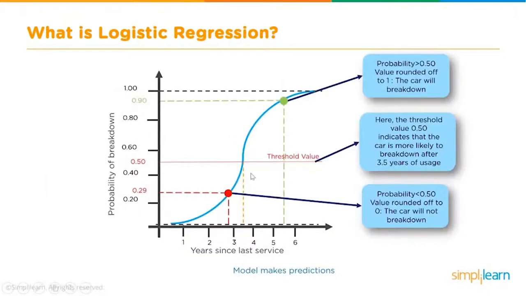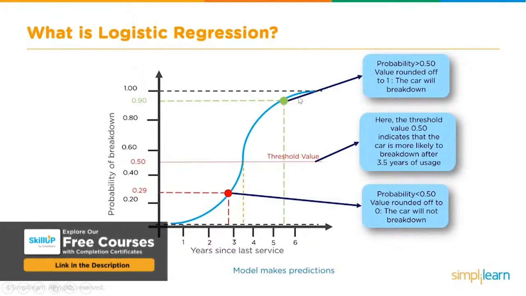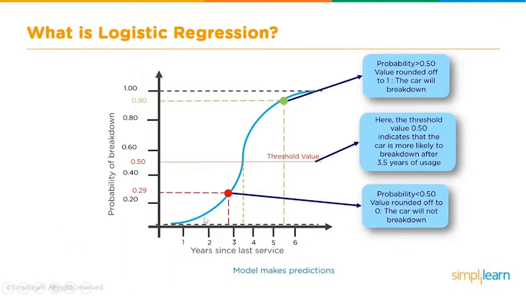Let me explain a little bit how exactly we are going to determine the class, the outcome rather. For a logistic regression curve, a threshold has to be set, because this is a probability calculation. Remember, this is a probability calculation and the probability itself will not be 0 or 1. But based on the probability, we need to decide what the outcome should be. So there has to be a threshold, for example, 0.5 can be the threshold in this case.